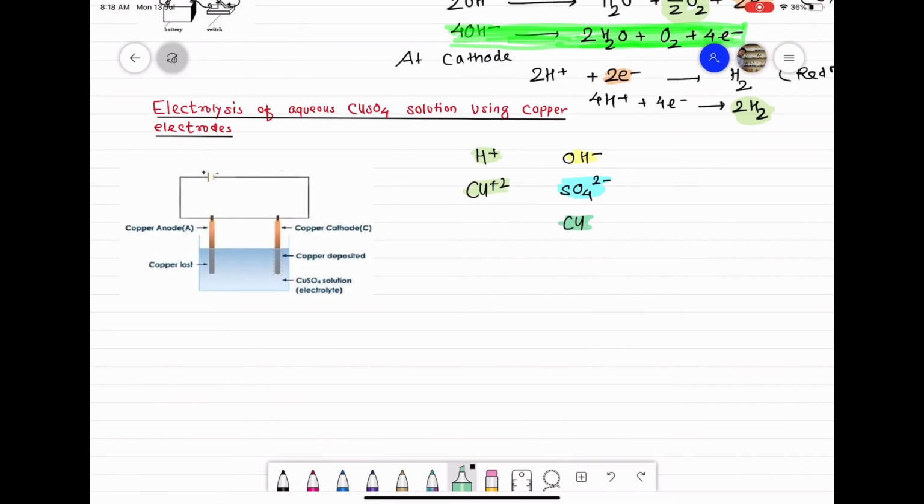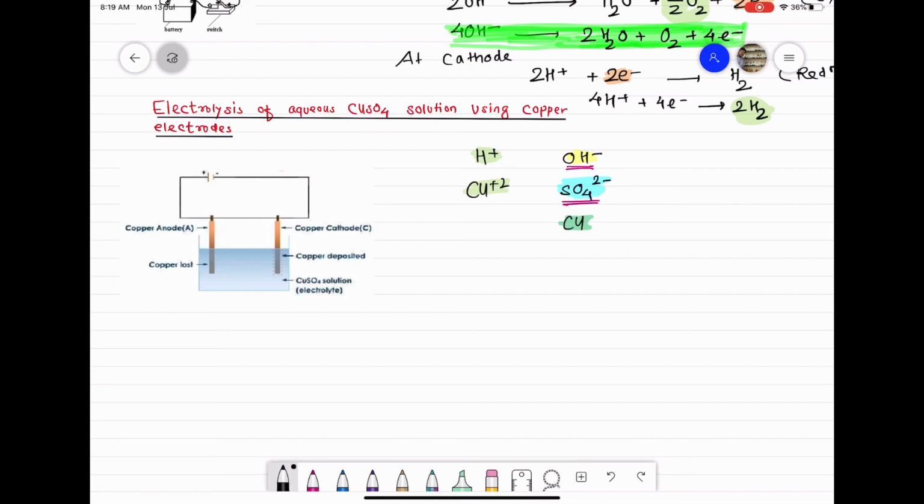So class, what will happen because of that? Try to understand here. The two anions in the solution are OH ions and sulfate ions. But the electrode here is not an inert electrode. The electrode here is an active electrode, that is copper electrode, and the electrode itself can take part in the chemical reaction. So since copper is an active electrode and has a much higher tendency to lose electrons as compared to hydroxide ions and sulfate ions, the copper electrode will lose electrons in preference to hydroxide and sulfate ions.